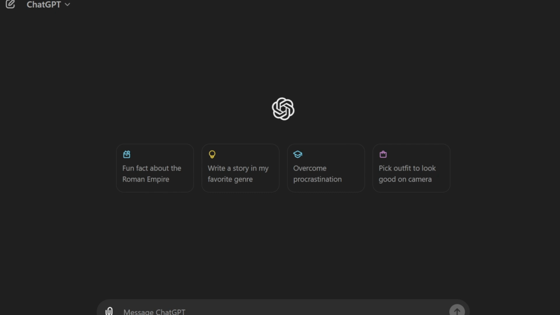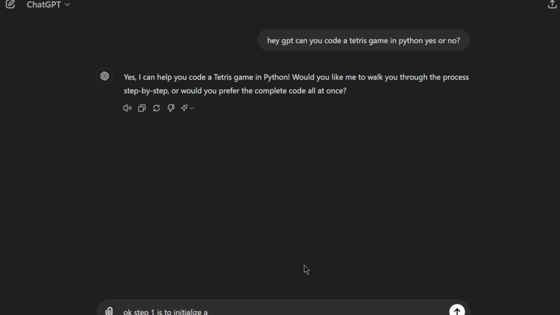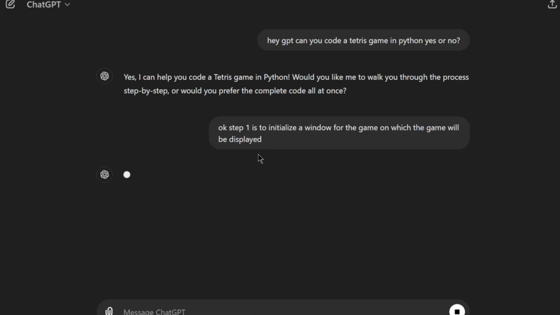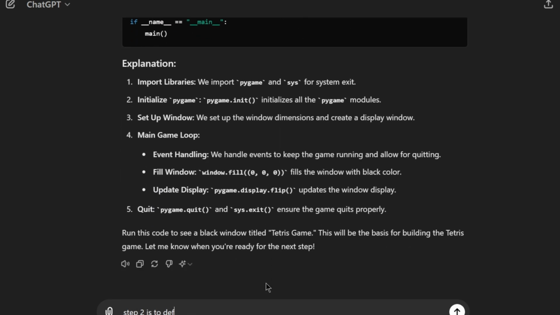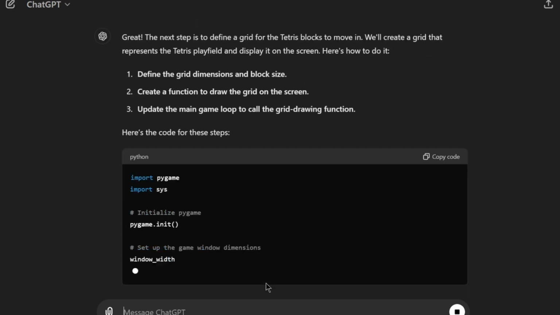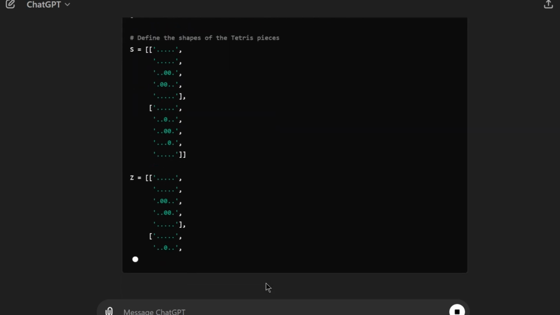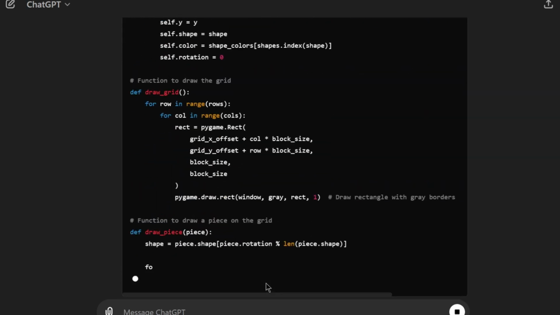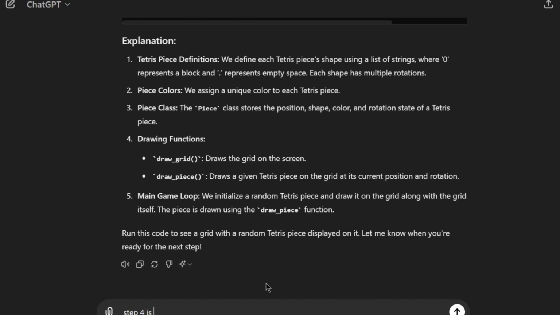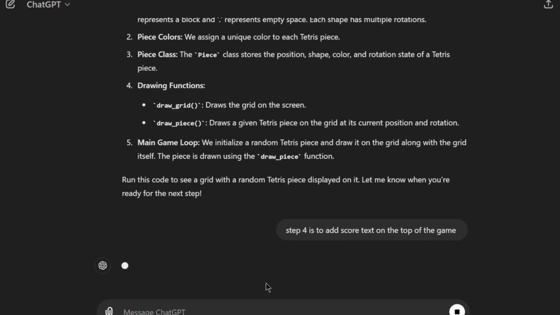First, I asked ChatGPT to code it in Pygame and I guided it stepwise. In step 1, I asked to set up the game window and initialize the Pygame module. In step 2, I asked to define the game grid in which the pieces will be falling. In step 3, I asked to create the Tetris pieces. There are a total of 7 pieces in the Tetris game.